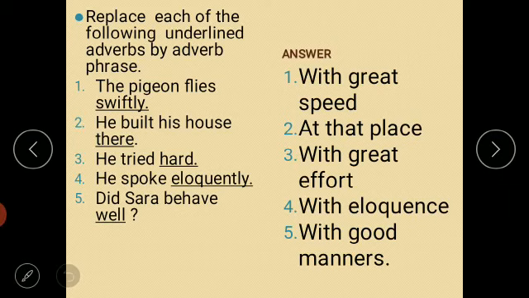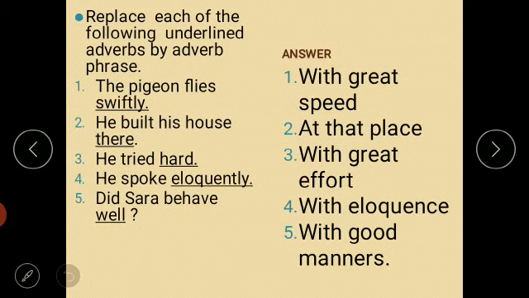Okay? Sentence number 1. The pigeon flies swiftly. In the very first example, the underlined adverb is swiftly. And we have to replace this underlined adverb with an adverb phrase. The answer you can see on your screen on the right side. With great speed. With great speed is the adverb phrase.